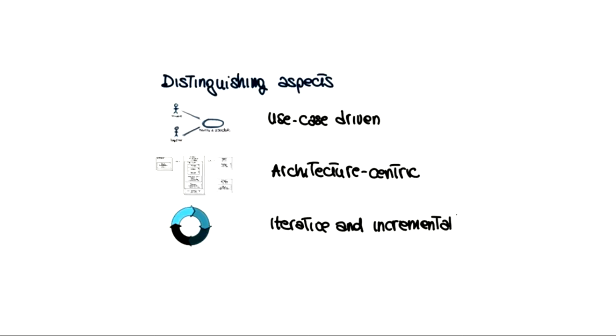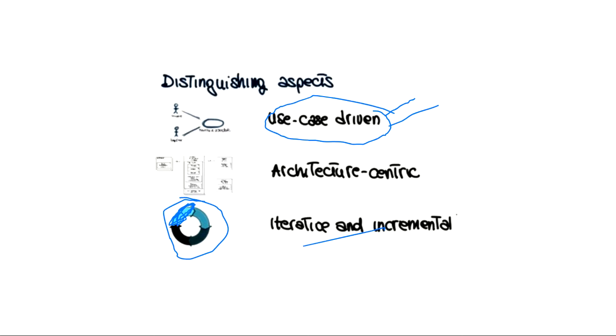Okay, see, first thing, it depends on what kind of software you are making. If your software is something which can be handled easily with this, you will do this, because the other might take some more time. Here, more asking the user and testing are happening. So it depends on the software you are trying to make. But in the general case, the iterative and incremental part is better because here you are trying to take the views of users and also the system or architecture point of view. Okay, so this was all about RUP.